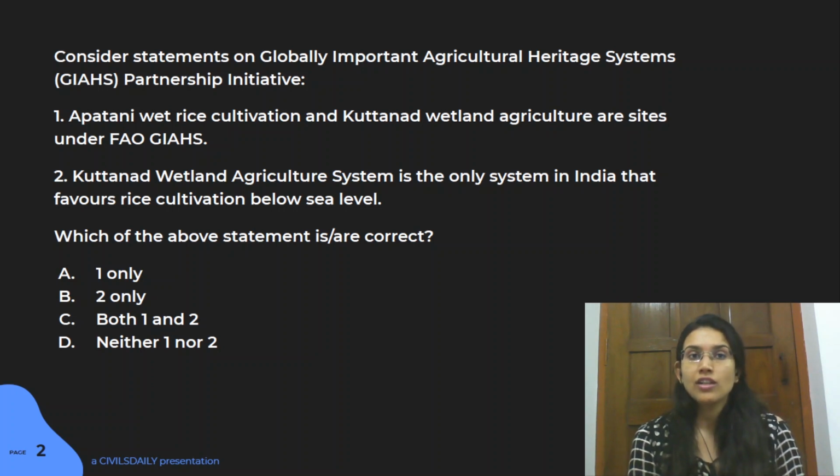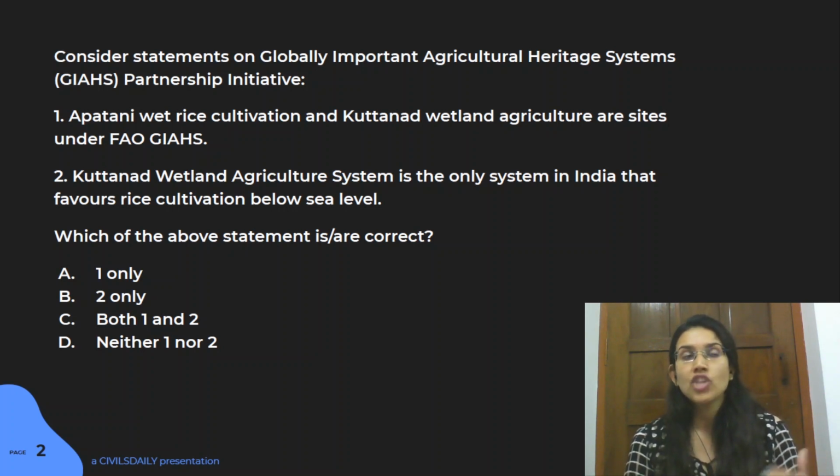This initiative is run globally by FAO, and the idea behind it is that FAO identifies landscapes where important agricultural biodiversity and resilient ecosystems are created, with aesthetic beauty. The agricultural systems have a cultural heritage which has been preserved since ages, and it has become an important part of that ecosystem.